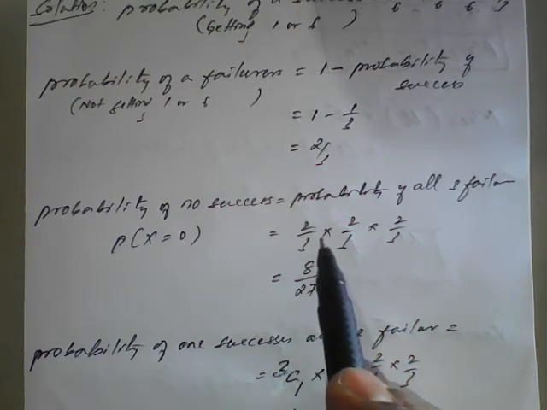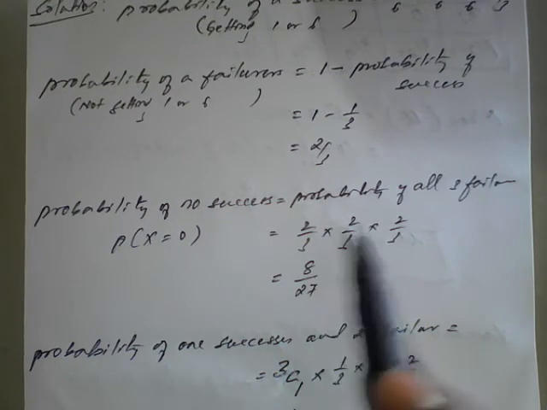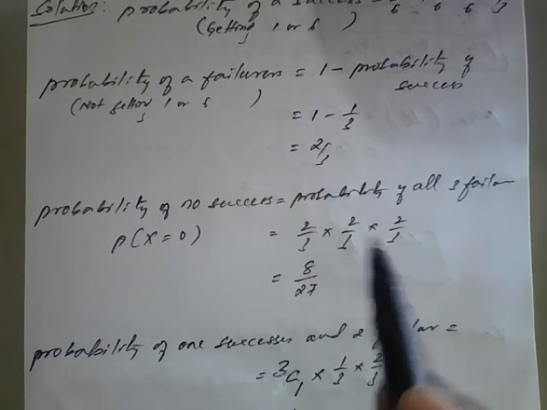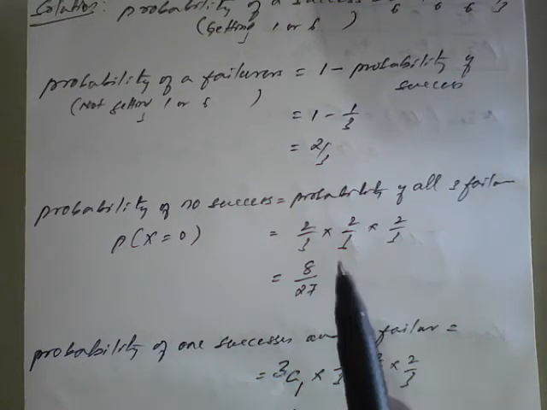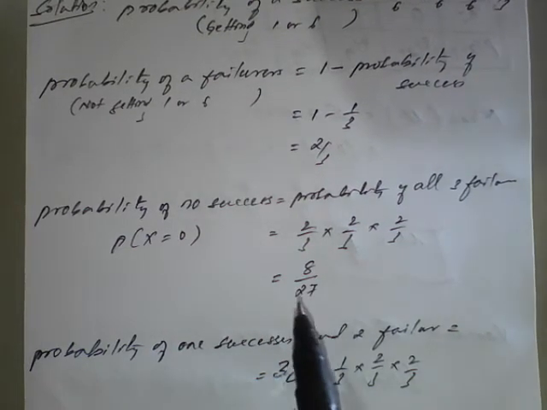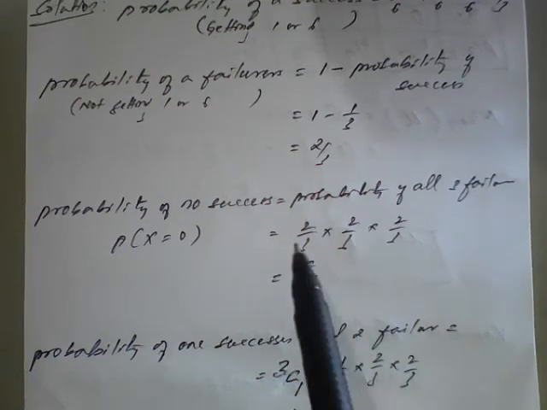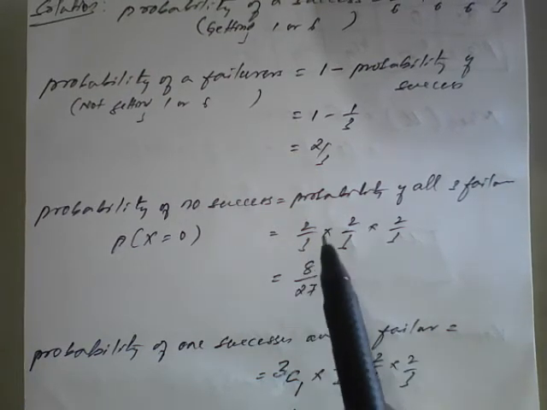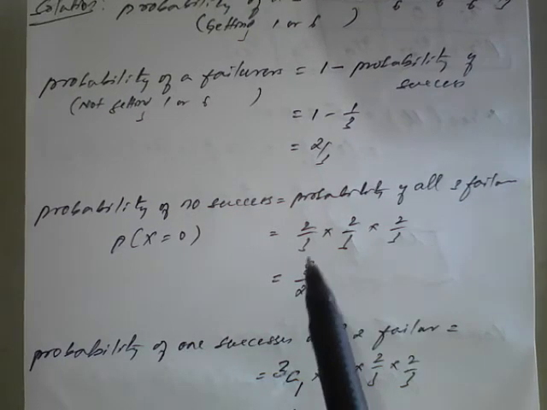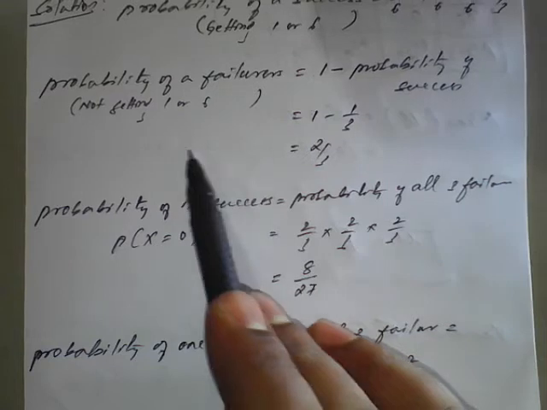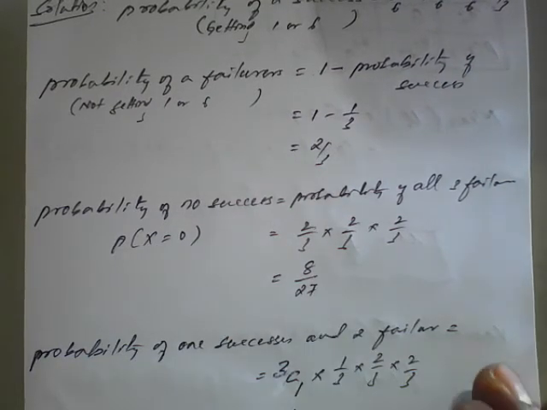One more time I tossed, again I didn't get either 1 or 6 on the face, again 2 by 3. One more time I am tossing, again I am not getting 1 or 6 on the top face. The condition is we have to throw 3 times, so all 3 times we didn't get success. So failure is there: first time failure, second time failure, third time failure. That's why 2 by 3, 2 by 3, 2 by 3 stand for the failures. So it is 8 by 27.